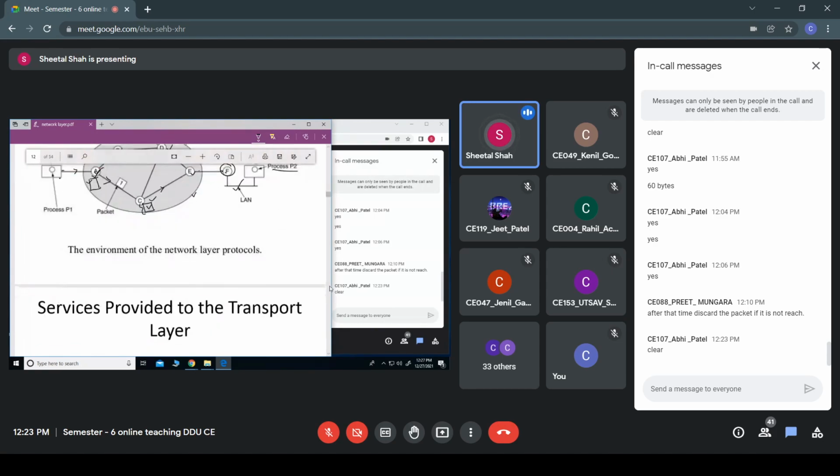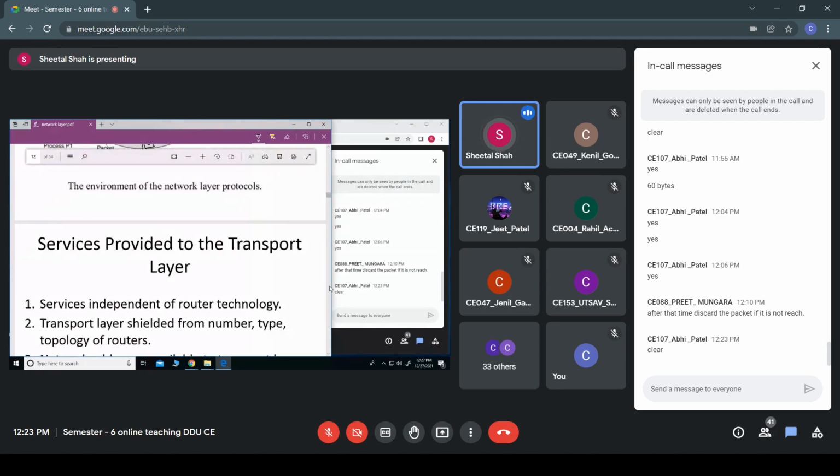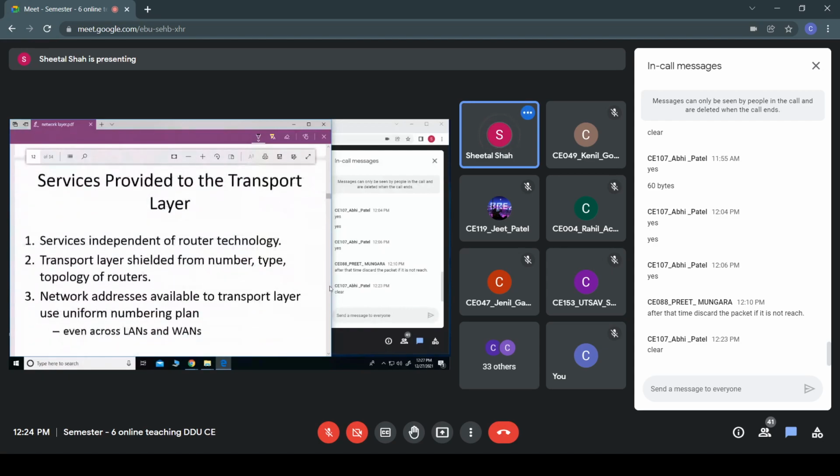So this is nothing but the store and forward type of packet switching. Now, what are the other services provided by the network layer to the transport layer? So the next function of the network layer is to provide the service to the transport layer. What do you mean by this? Okay, so services should be independent of the router technology.